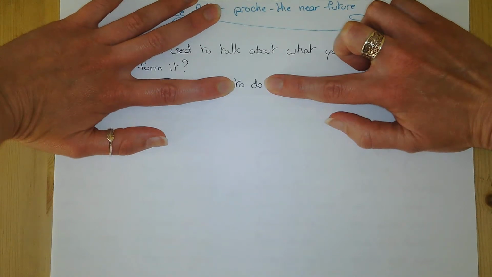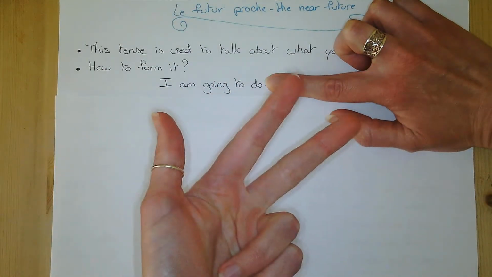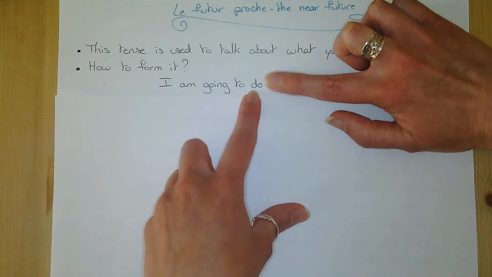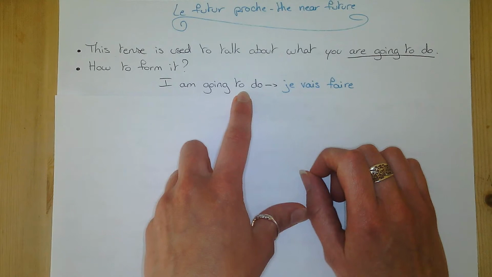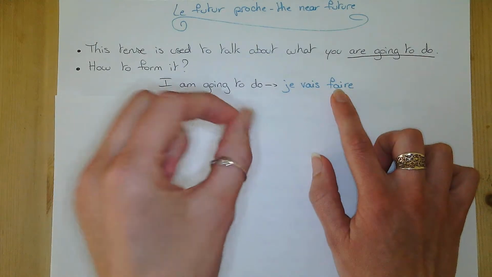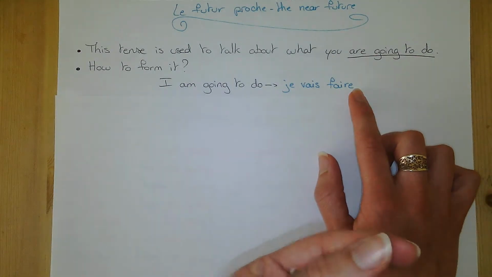Now, all the infinitives that start with to in English, they will have three possible endings in French, either er, ir, or re. Turns out that to do is an re verb, and because you have an infinitive here in English, you use the exact same form in French and you put the infinitive faire.